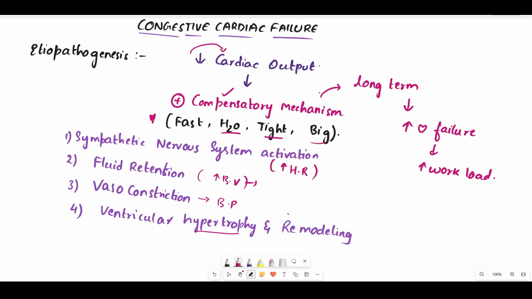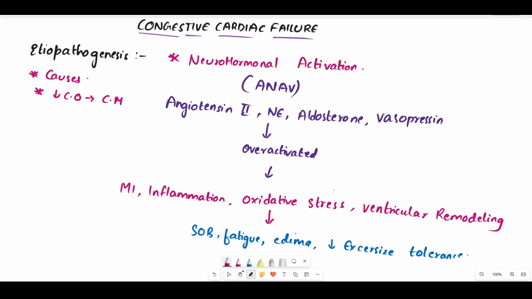If this compensatory mechanism continues as long term compensation in the body, it will lead to certain conditions like worsening of the heart failure and an increase in the workload. In the etiopathogenesis, we have seen the causes. Then we saw how these causes reduce the cardiac output, due to which the compensatory mechanisms got activated.